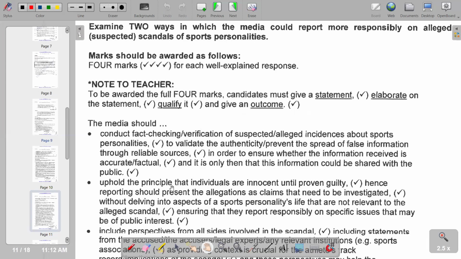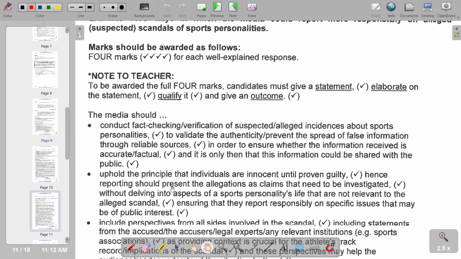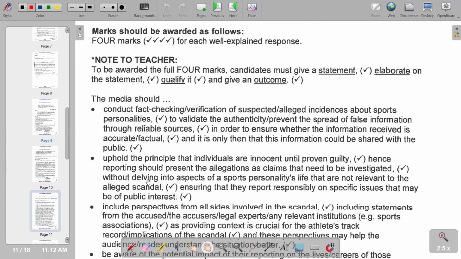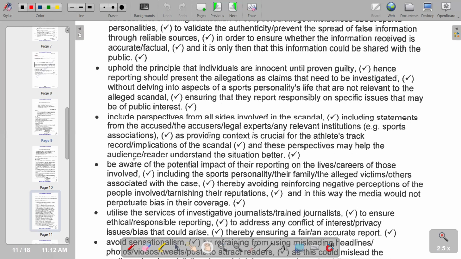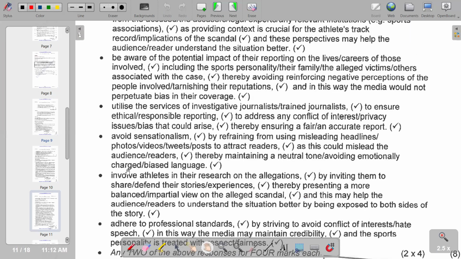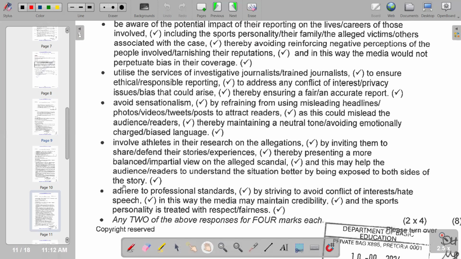The next point is to uphold the principle that individuals are innocent until proven guilty. And the next point is to include perspectives from all sides involved in the scandal. So basically, these are some of the points that you can include according to the question that we have. We have further points that you can also include that are also correct.